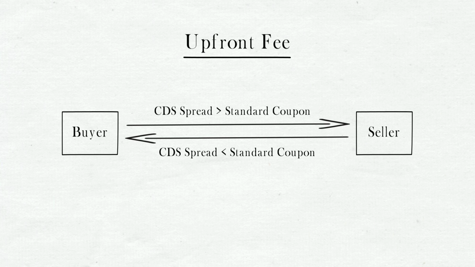So, if Glencore CDS were quoting at 357 basis points instead of 757, then the buyer ends up paying more than the cost of protection, because she still pays 500 basis points in premium. So in this case, it's going to be the seller who has to pay an upfront fee to settle the difference.